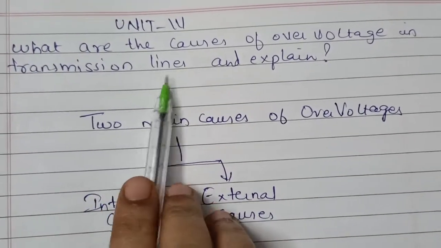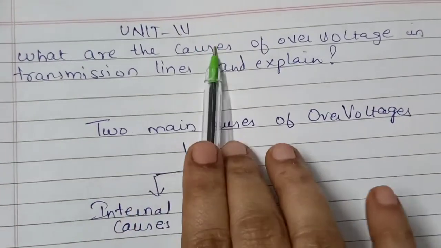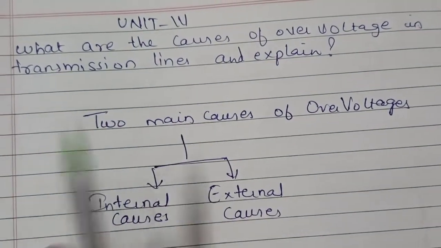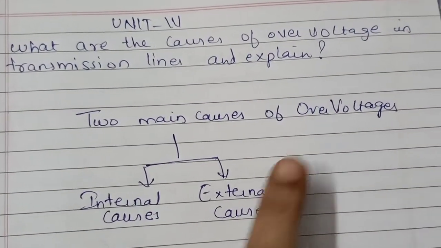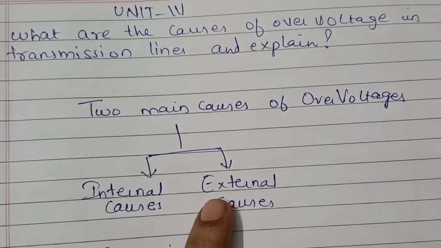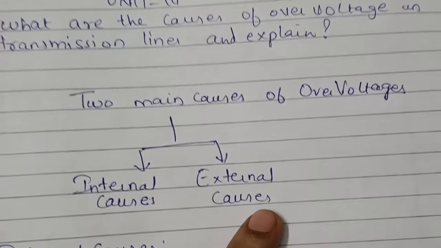Generally in transmission lines, over voltage occurs. So what are those causes? That's what he's asking, right? The main two causes of over voltages are: one is internal cause and the other is external cause. So we'll see in depth what is meant by internal cause and what is meant by external cause.